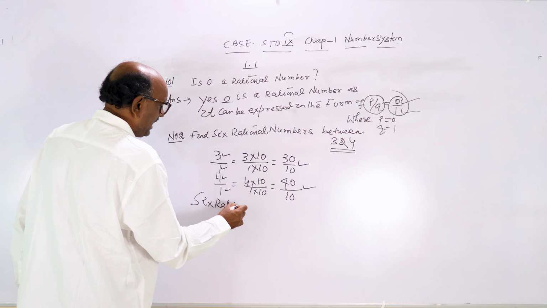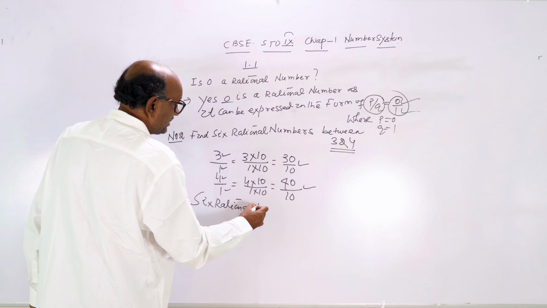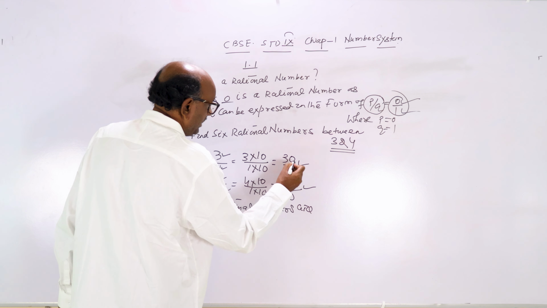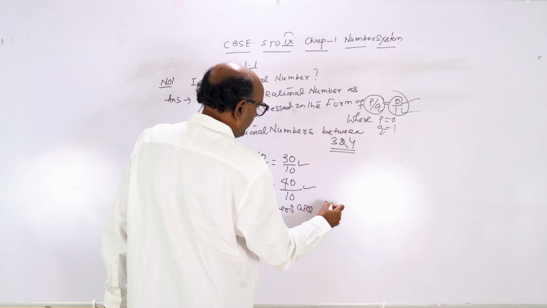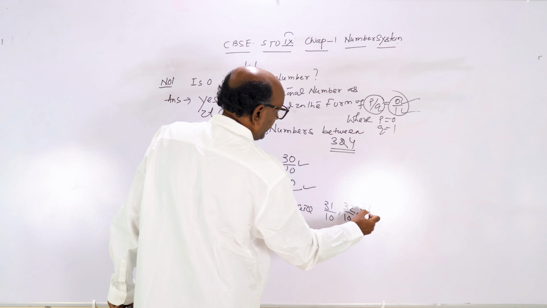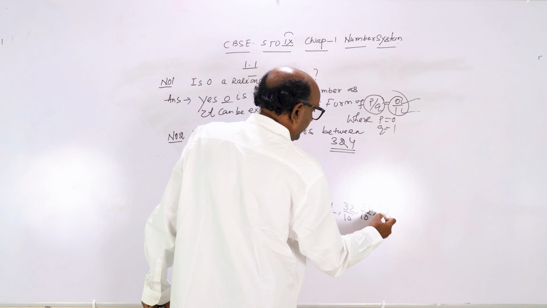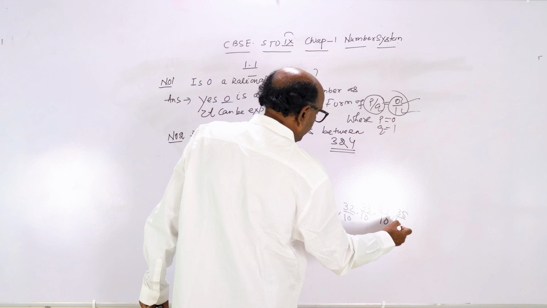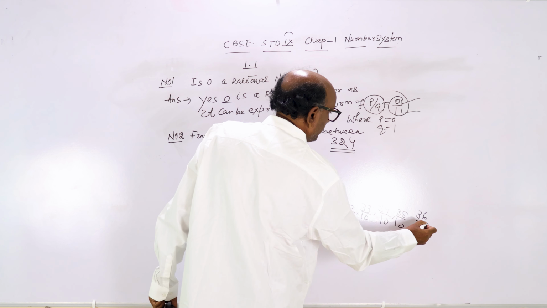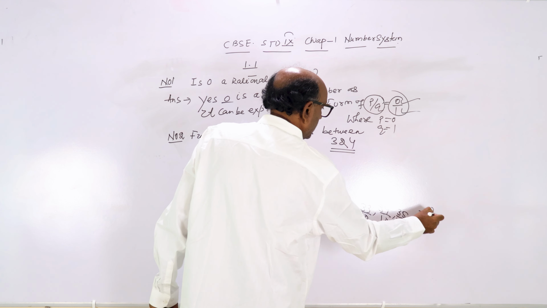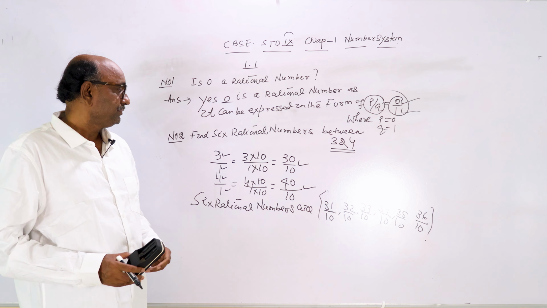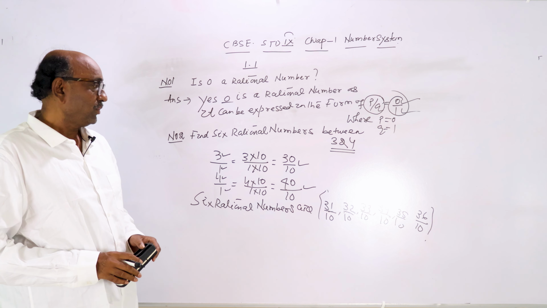The 6 rational numbers are 31 by 10, 32 by 10, 33 by 10, 34 by 10, 35 by 10, 36 by 10, you can write. Clear? 6 rational numbers between 3 and 4. Then come to the next question.